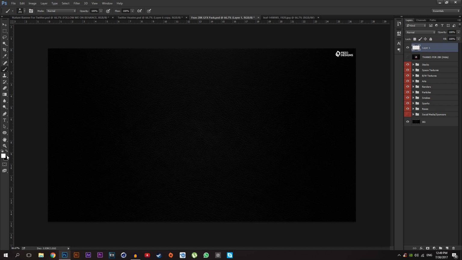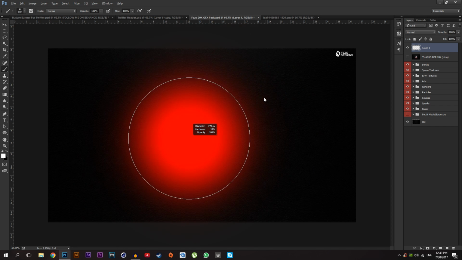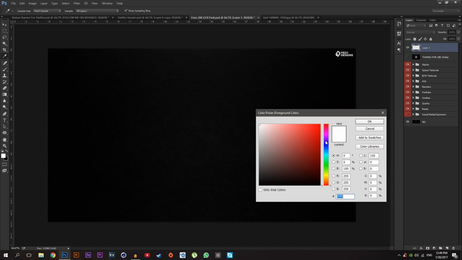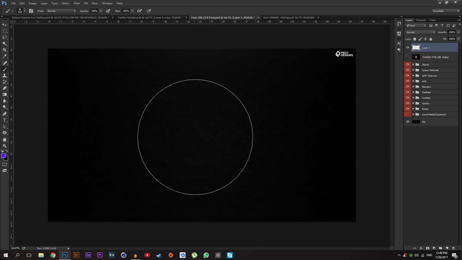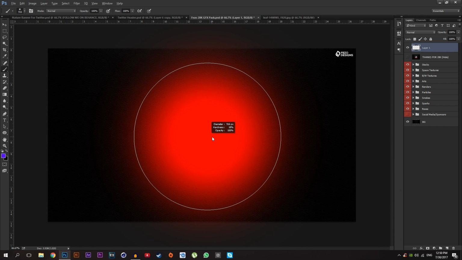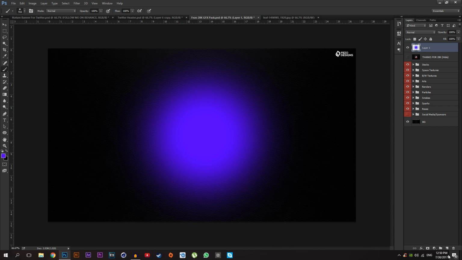Select your brush tool, make it a bigger brush, just like that, and select the color deep purple. This color works good, and make it bigger. Just one click on it and make a new layer. I'm going to make it a little bit bigger. One click on it and make a new layer.